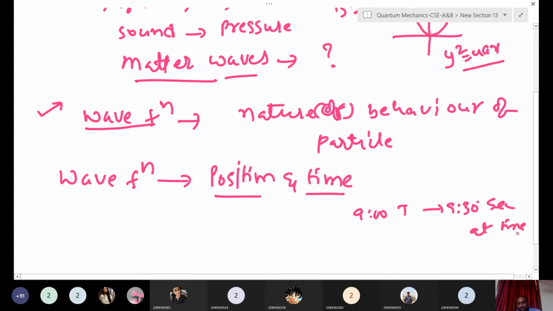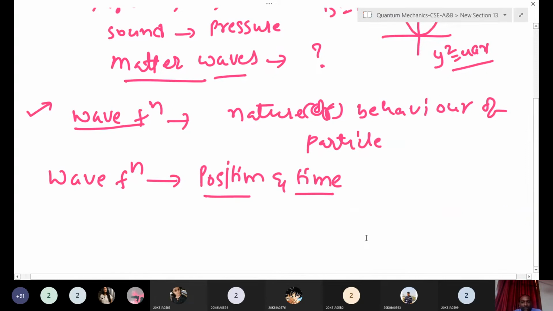Otherwise we don't know which location the bus is at, or where that particle is stored. Without time, we cannot predict the position of any particle. That's why the wave function is generally a function of position and time. Here the wave function is what we call psi.